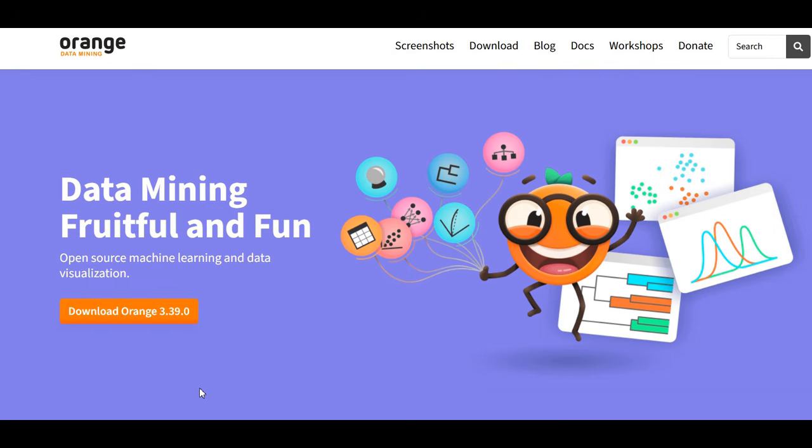Now we will see how to download and install Orange Data Mining app. Just go to the Orange Data Mining website, https://orangedatamining.com, and download the new version 3.39.0.